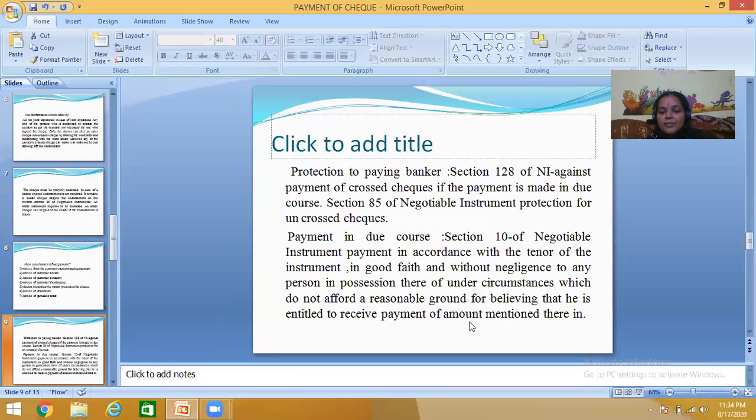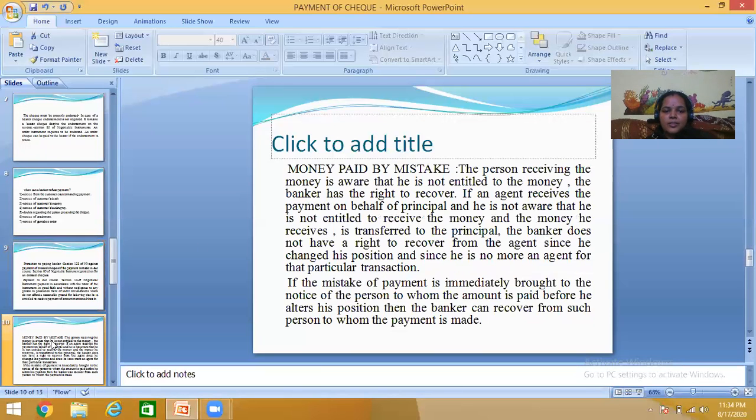So here, payment in due course means payment in accordance with the tenor of the instrument, in good faith, meaning they are doing these things with good intention, without negligence, to a person in possession. All this comes under Section 10 of the Negotiable Instruments Act.